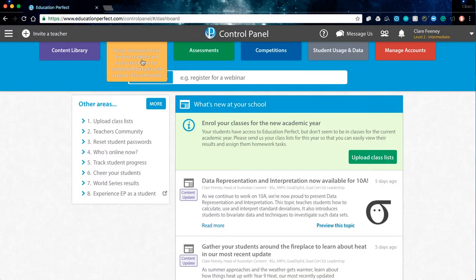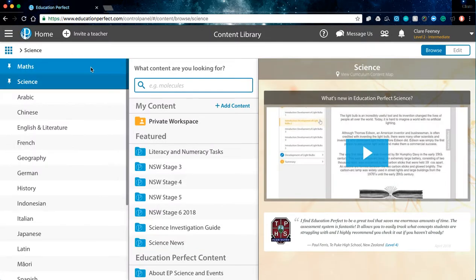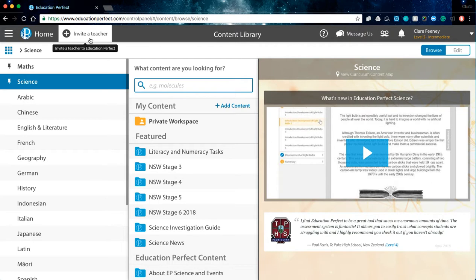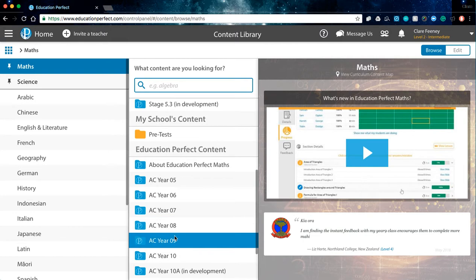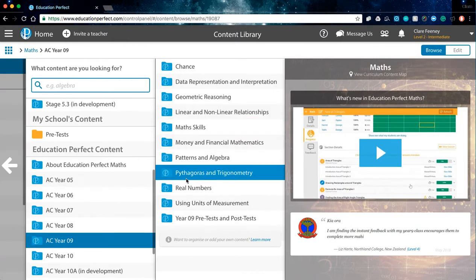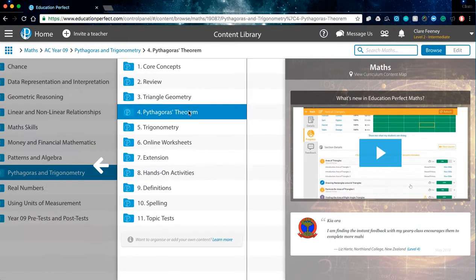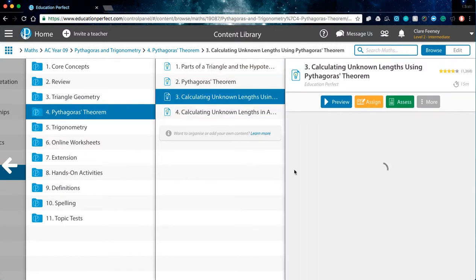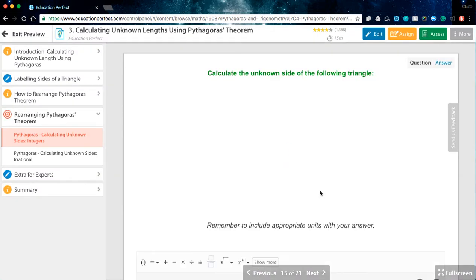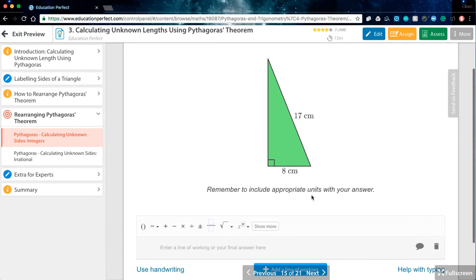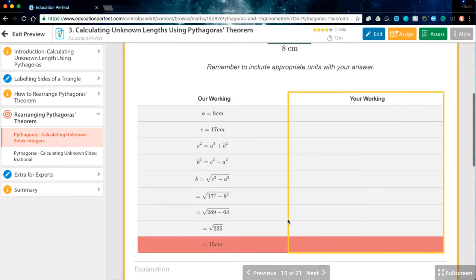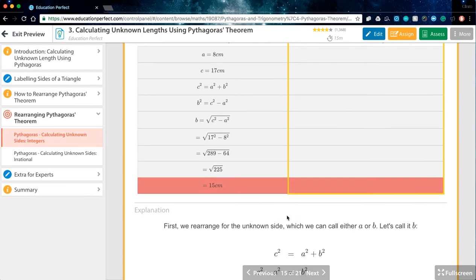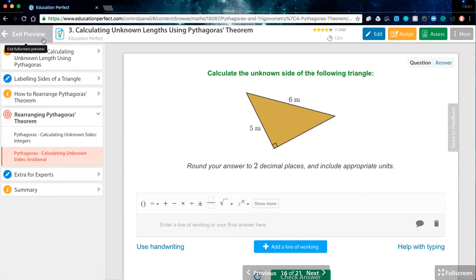Now that's kind of how the tasks and homework area work, but I suppose within the content library it might be easier if I just create you both an account using the email that I received from you, and you can go and have a look in maths. And for example, if we were to have a look at Pythagoras, within Pythagoras we have all of our different lessons here. One component of the maths platform is we do have this working formula that gives the students line by line feedback and also an explanation. It'll give them feedback as they're working their way through it as well.